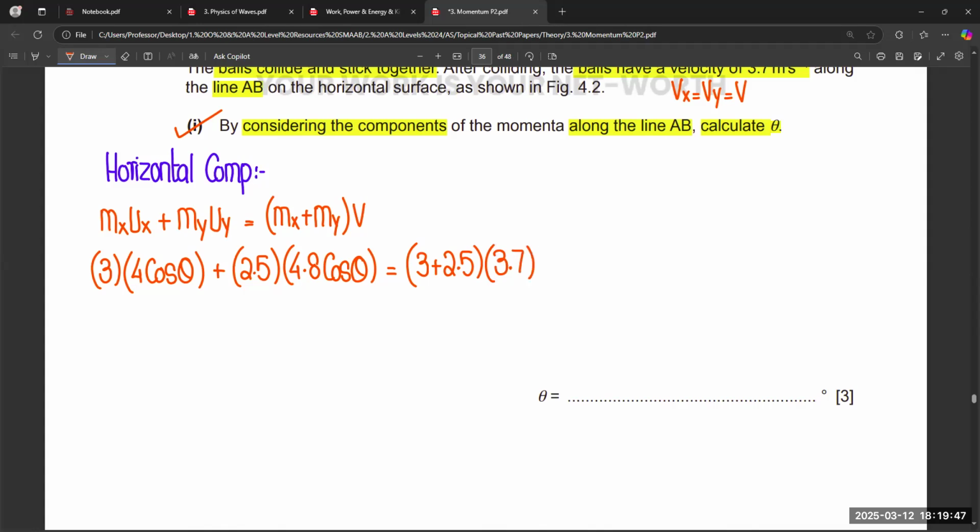So now we just need to multiply the things. 12 cos theta plus 12 cos theta, which gives 24 cos theta, equals 5.5 into 3.7, which is 20.35.